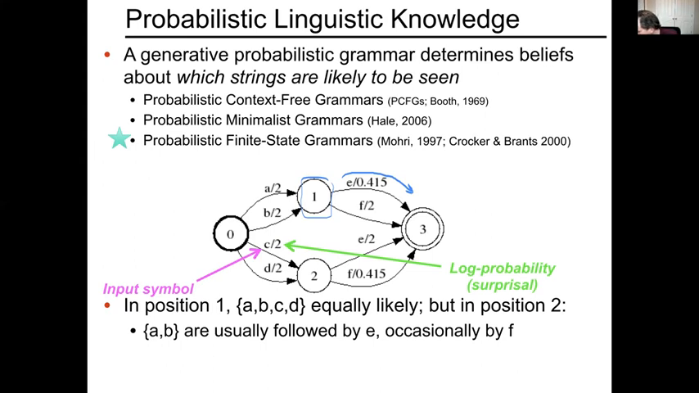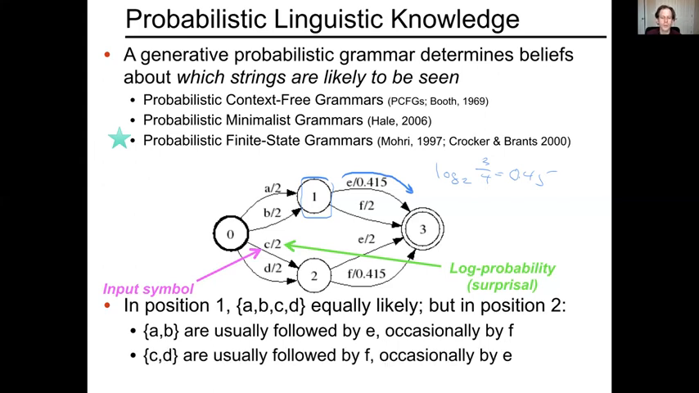Log base 2 of 3/4 is equal to 0.415. And of course, log base 2 of 1/4 is equal to 2. So there's a 3/4 probability of getting E if I saw A or B, and a 1/4 probability of getting F. But if I saw C or D, then it's the reverse. With 3/4 probability, I'll see F, and with 1/4 probability, I'll see E. So that's the formulation here.